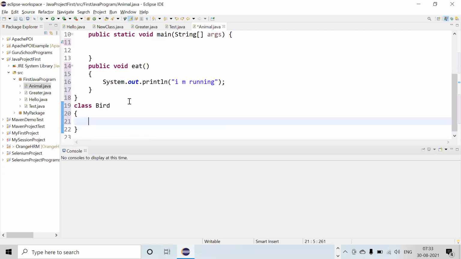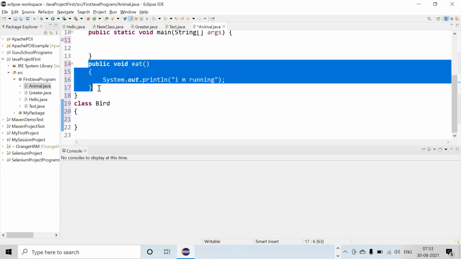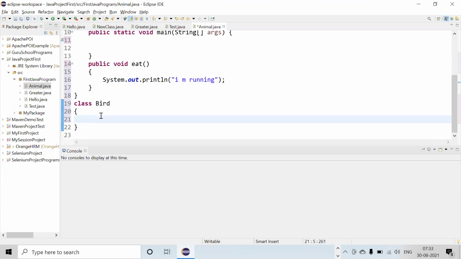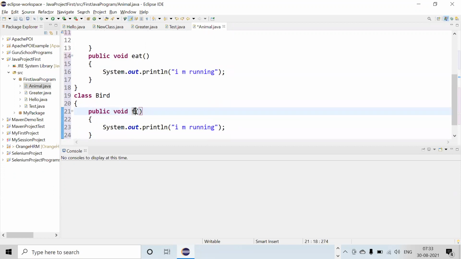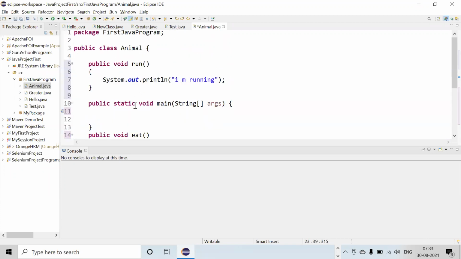Suppose I've written a class Bird, and here I have written one more method, which is fly. Now in the main method, I want to call all these methods.